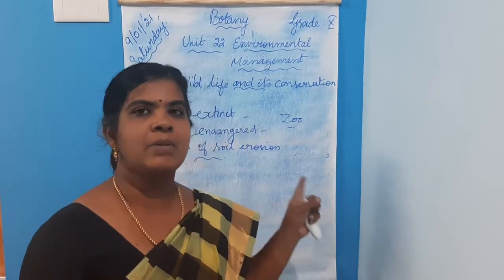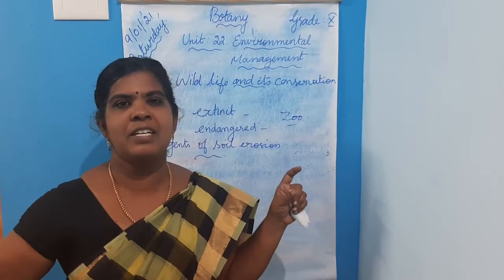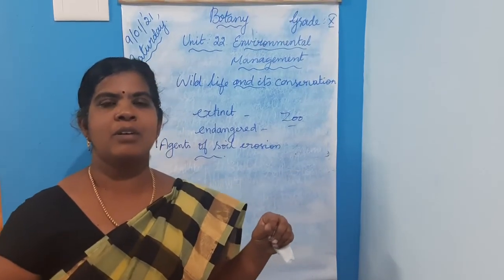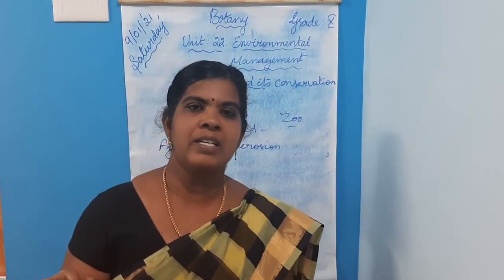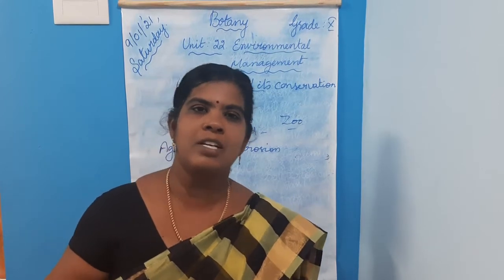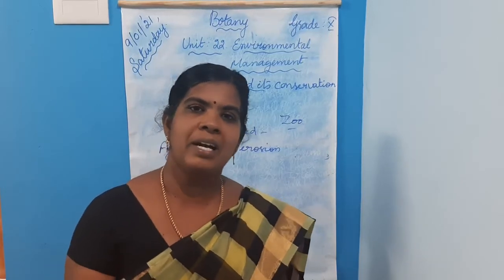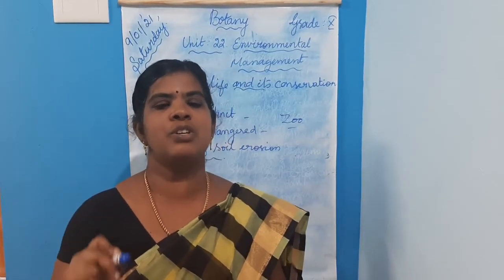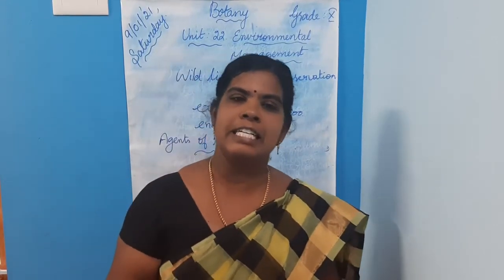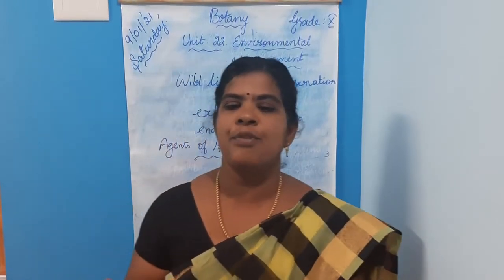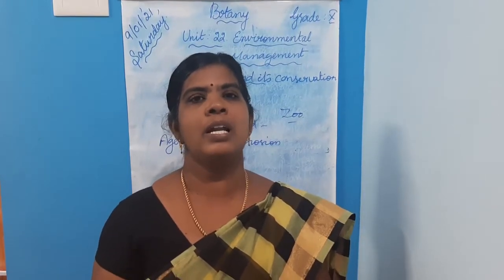What are the agents of soil erosion? High velocity of wind. If the wind speed is very high, the topsoil is blown away by the wind. If there is a flood, the topsoil is washed away by water, isn't it? So high velocity of wind, flowing water, then human activities such as deforestation, farming, overgrazing by cattle, all these cause soil erosion.